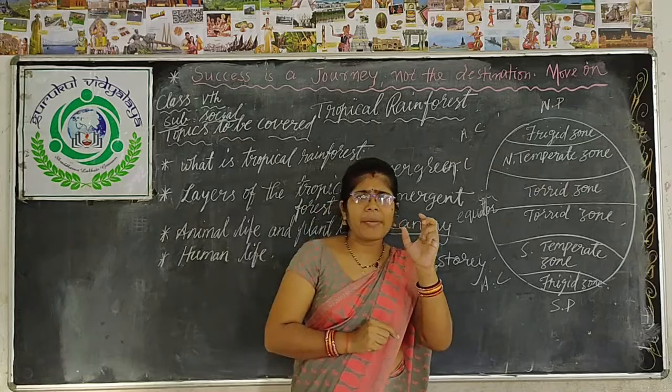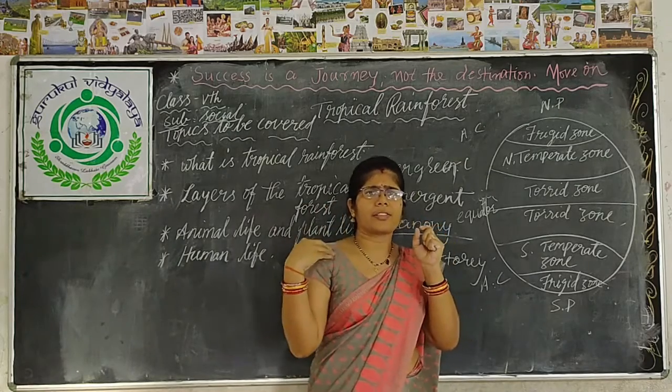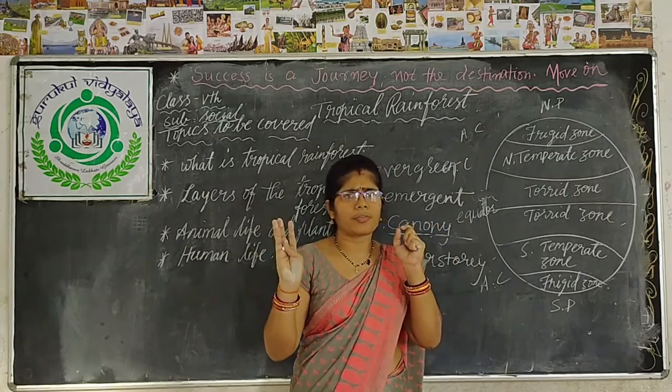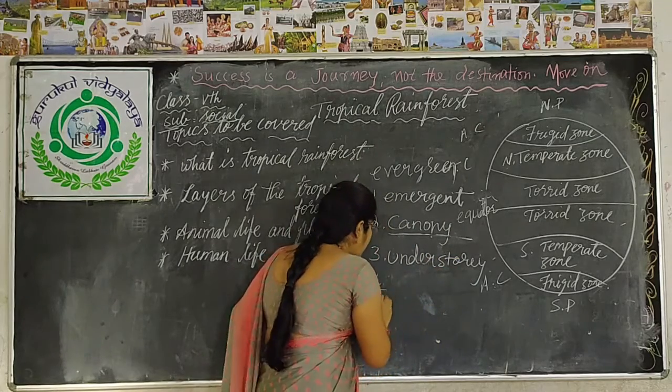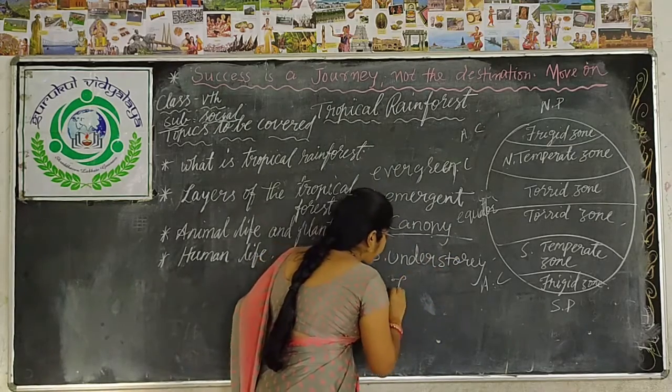They are shade-loving trees. They don't want the sunlight. Clear? That is called the understory layer. The fourth one is the forest floor.